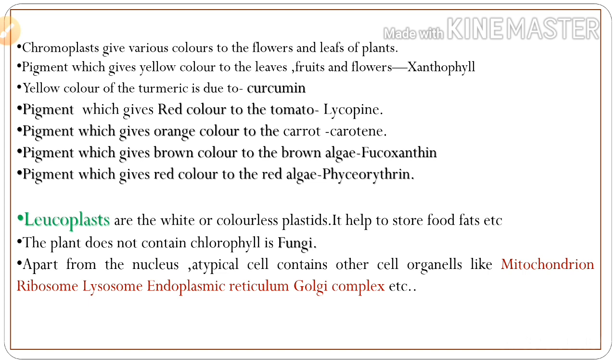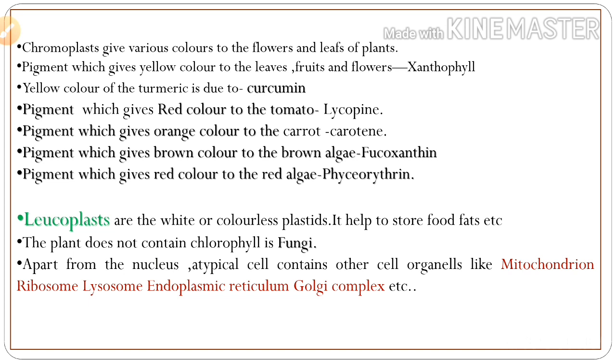So, chromoplasts give various colors to the flowers, leaves and other parts of a plant. The pigment which gives yellow color to the leaves, fruits and flowers is xanthophyll. Yellow color of the turmeric is due to curcumin. The pigment which gives red color to the tomato is lycopene. The pigment which gives orange color to the carrot is carotene. These are some examples of plastids.